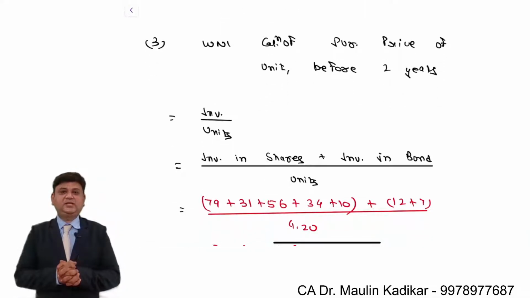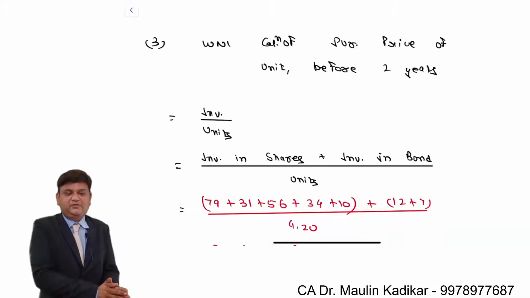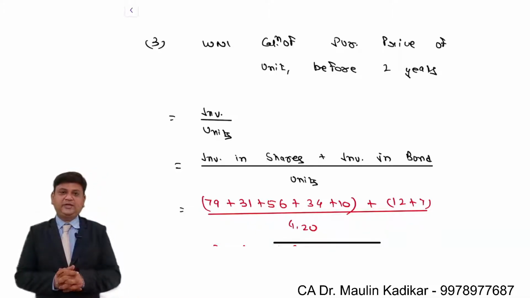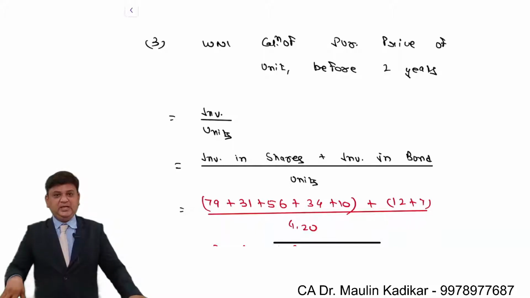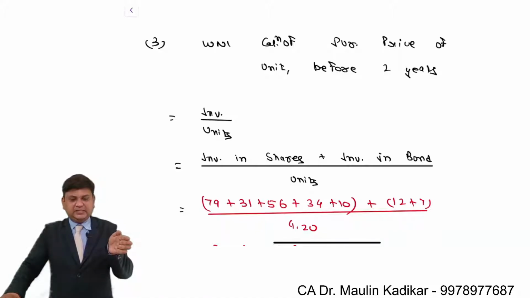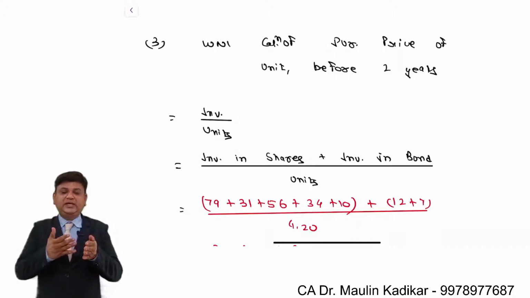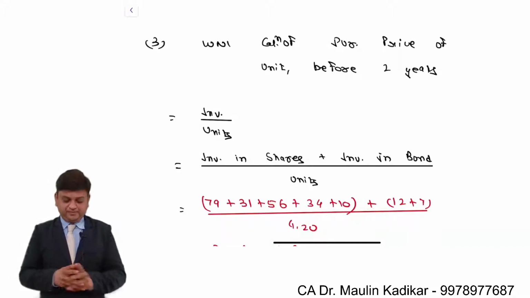Then assuming that the investment was made before 2 years, at that point of time the net asset would be equal to only the amount of the investment. We compute the NAV per unit before 2 years, assuming that all the expenses provided have been paid out of the income the mutual fund has received.